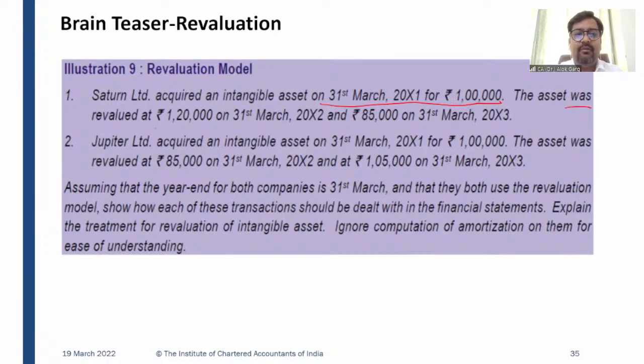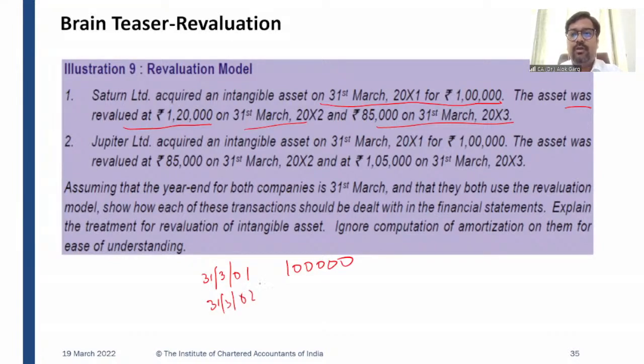On 31st March 2002, it became 1,20,000. On 31st March 2003, it became 85,000, right?